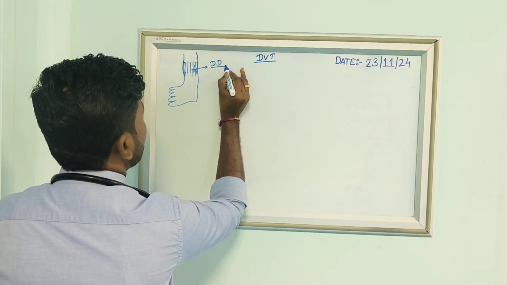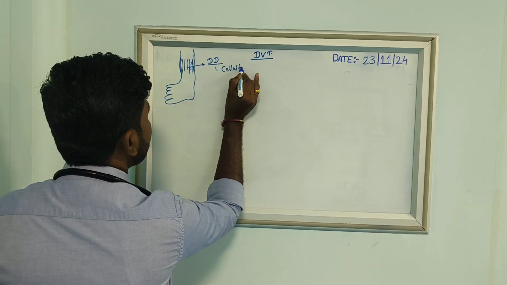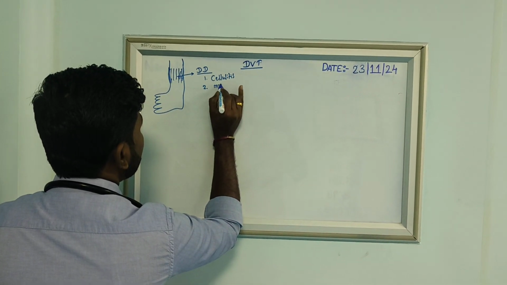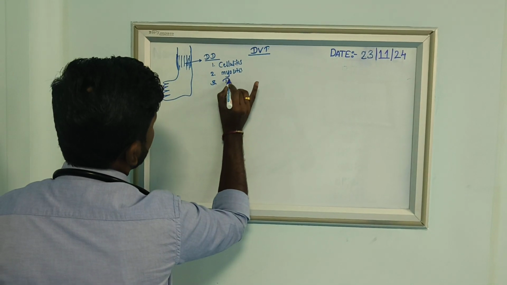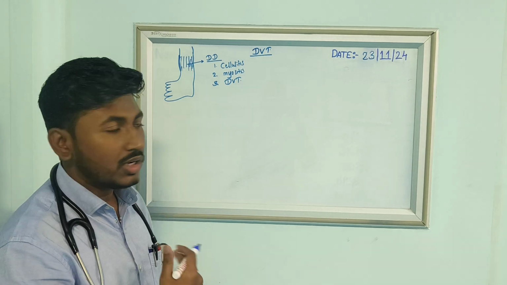First there will be cellulitis, next myositis, and next deep vein thrombosis. These are the causes of unilateral swelling.